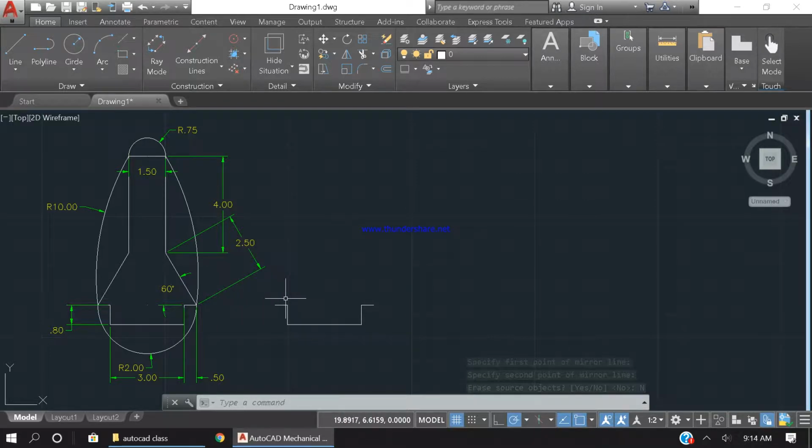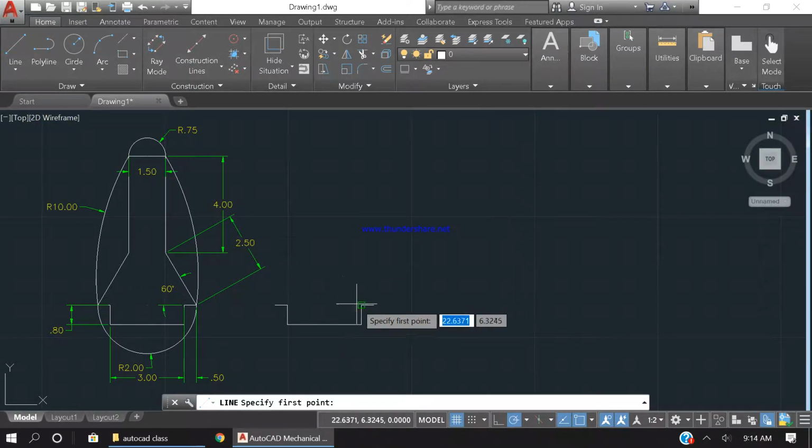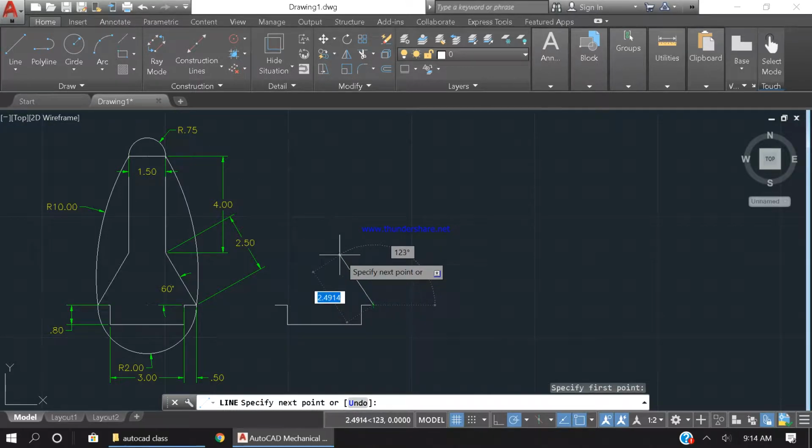And my next line is going to be this line that I'll be creating with a length of 2.5, and the angle should be 60. So I'm going to come here and say 2.5, okay, and tab key, and this angle should be, give me 1 second, so, 61.